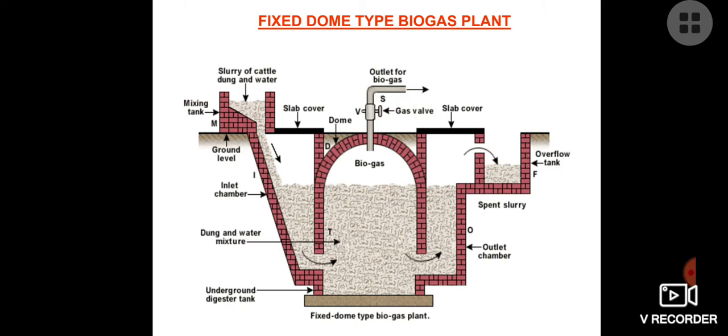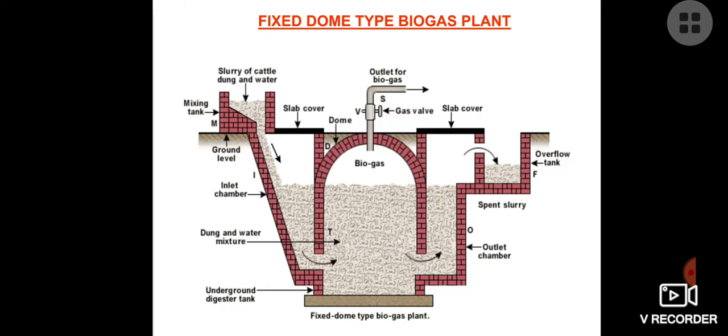Now you can see there is one diagram in front of you. There is one mixing tank over there. Now the slurry of cattle dung and water we are just putting. This is the ground level. This is the inlet chamber, and this is the dung and water mixture inside the plant. And you can see that there is a production of biogas which can come out from the outlet.